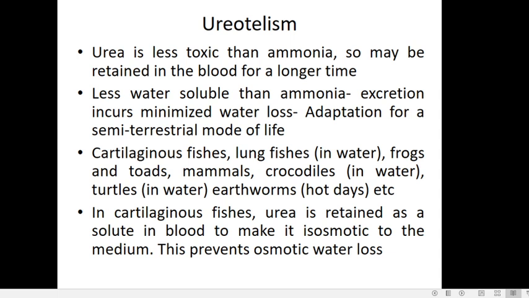In cartilaginous fishes, some amount of the urea is retained as a blood solute, so that it contributes to the concentration or osmolarity of the blood. By keeping urea in their blood, they try to maintain the same osmolarity as the surrounding medium. So urea is used as a solute in their blood to make their blood isosmotic to the medium, by which water loss can be prevented.